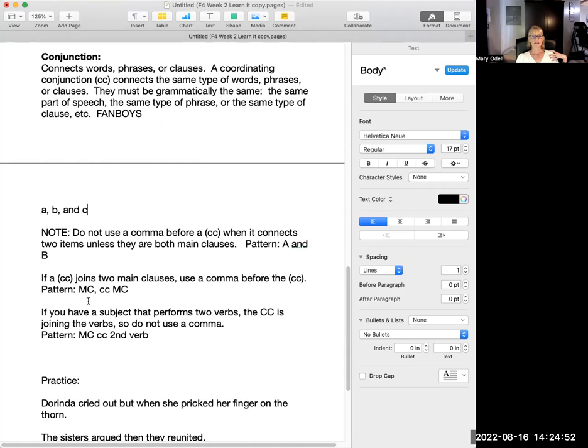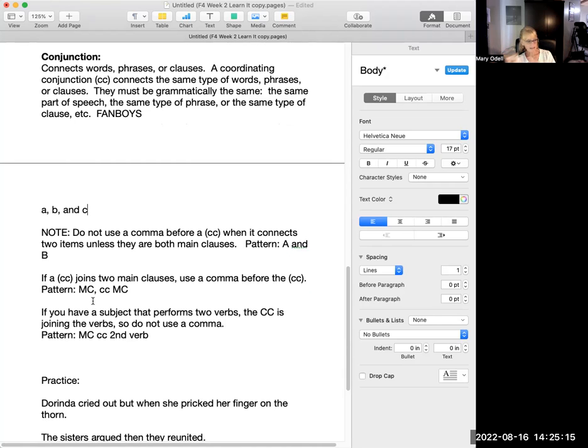If a coordinating conjunction joins 2 main clauses, I think they give an example here. Dorinda raced through the gardens and Marabella collected daisies. So Dorinda raced through the gardens is a complete sentence.